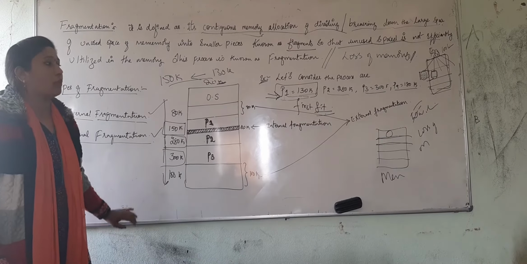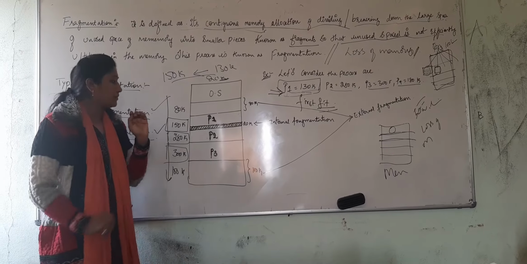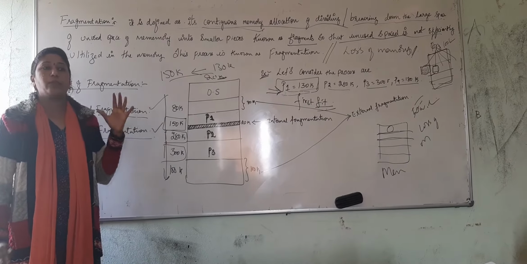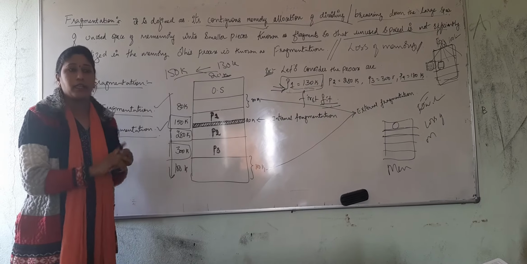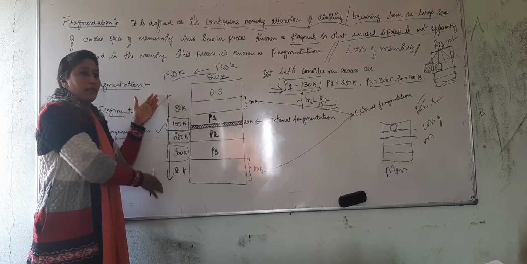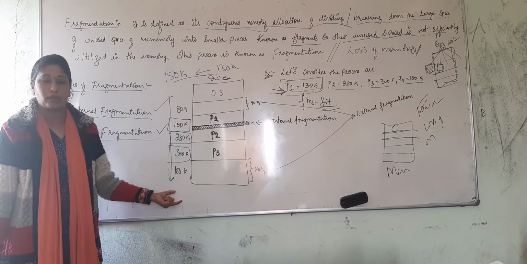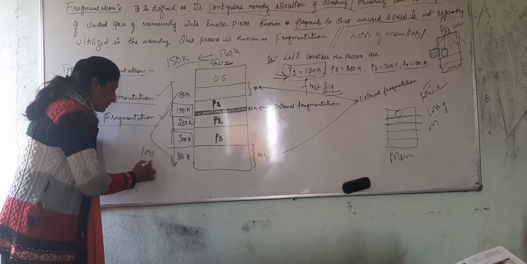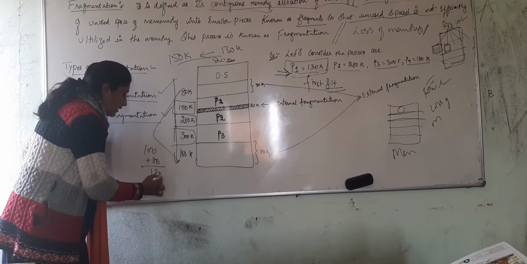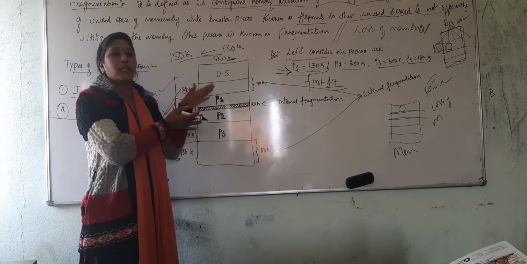Next, P4 is 180K, right? Now look at this figure. Which is the memory size? The requested process is 180K, and my memory has 80K left over and 100K left over. Though combining this 80 plus 100 will be 180, these cannot be combined together and allocated.